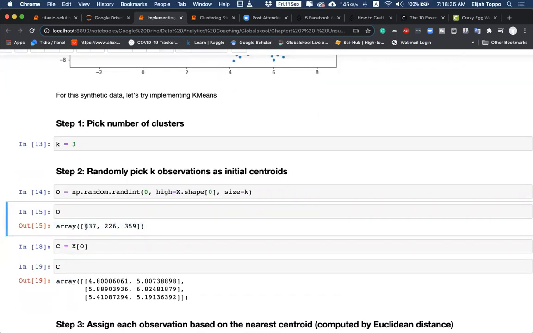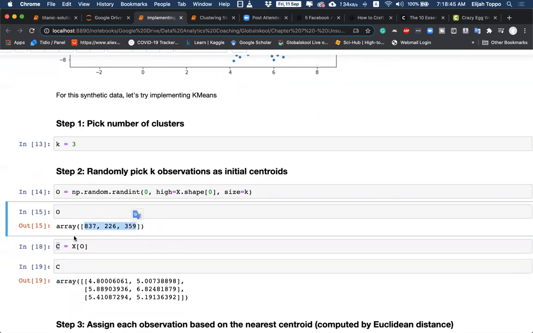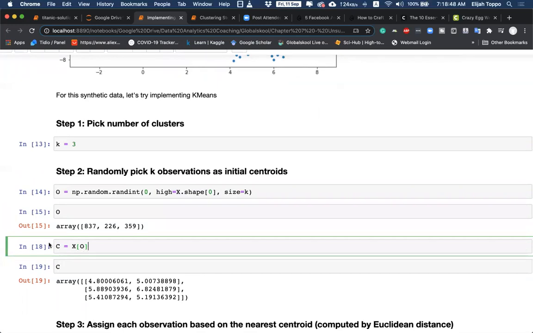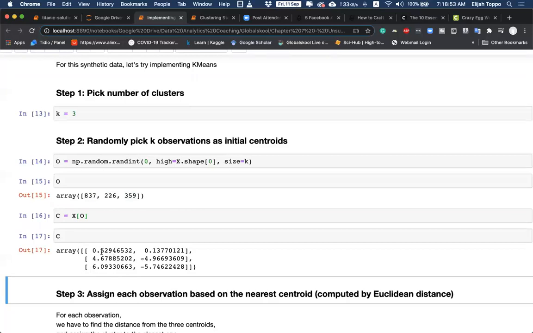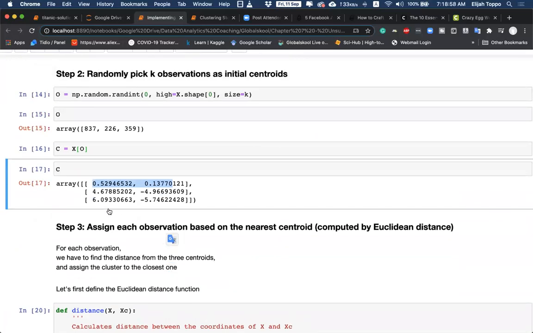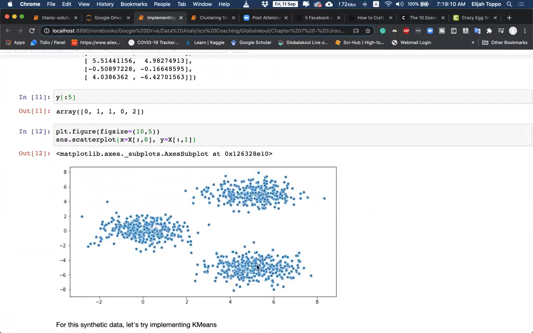Let us say that these 3 numbers are the centroids also. So I take a variable called C, the centroid, and from this X, I take these 3 numbers, that is O. X of O will give me the 3 centroids. And I want to see what it has chosen. So these are the 3 centroids it has chosen. One belongs to the first blob, this, and both the others belong to the same blob. That is the kind of centroid we have chosen. So we have chosen 3 random numbers. One belongs here, and both the other 2 belong here.